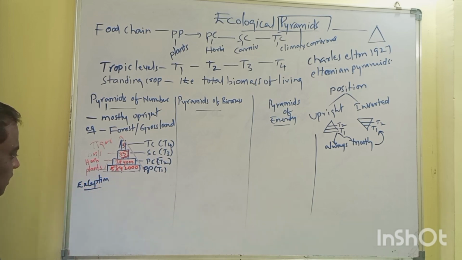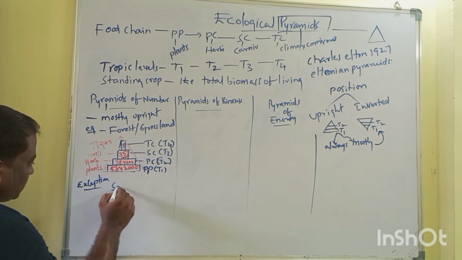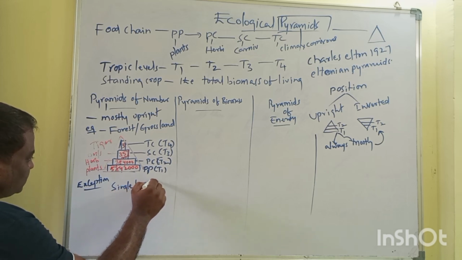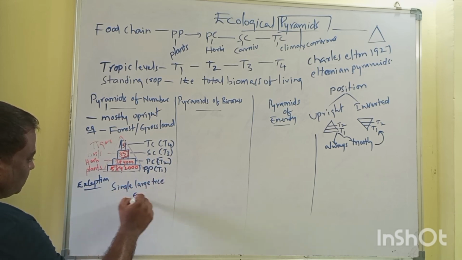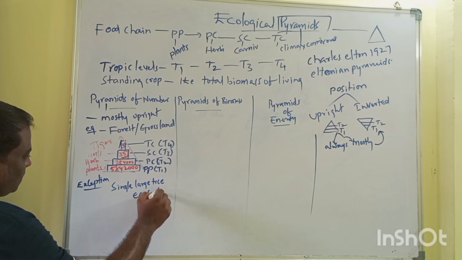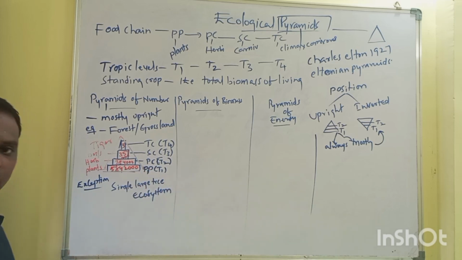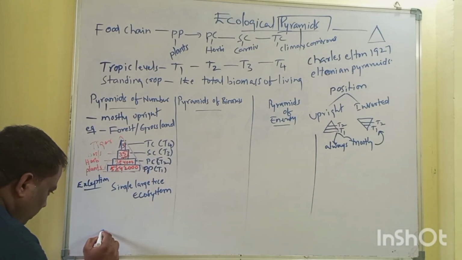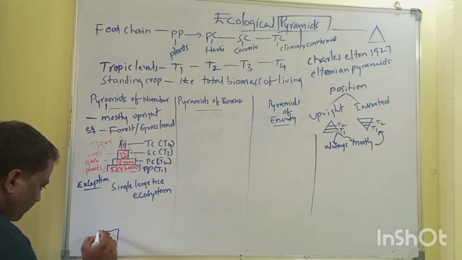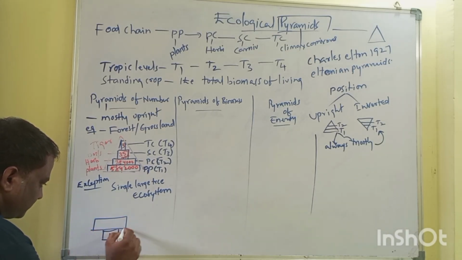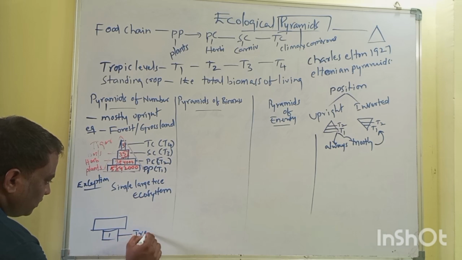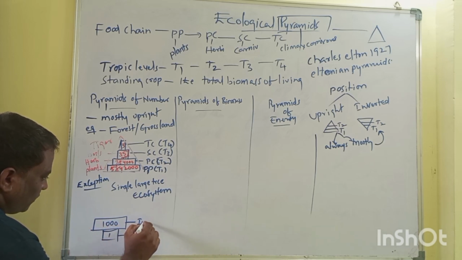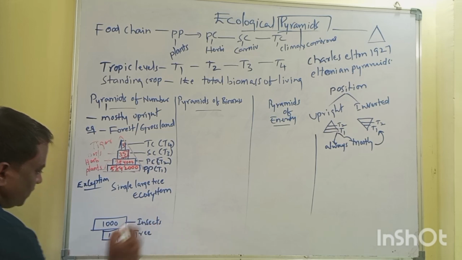It is the single large tree ecosystem. So what is there in the single large tree ecosystem? When you look at it, there is only one tree, and on top of that one tree there are 1,000 insects. So one tree, 1,000 insects. How does it look?